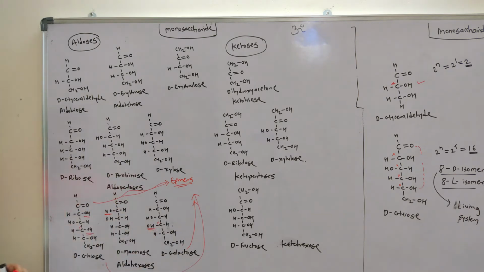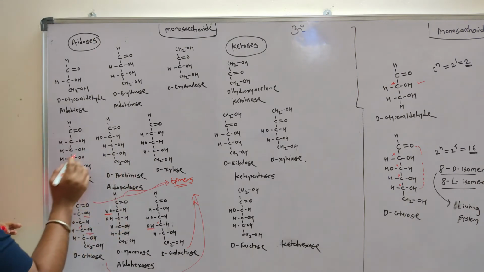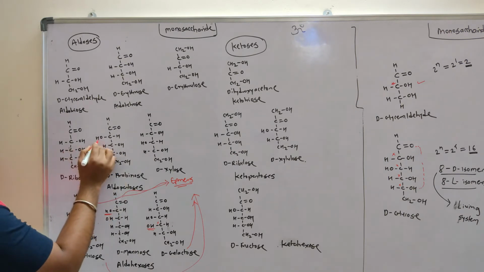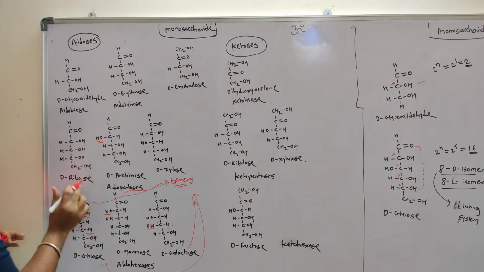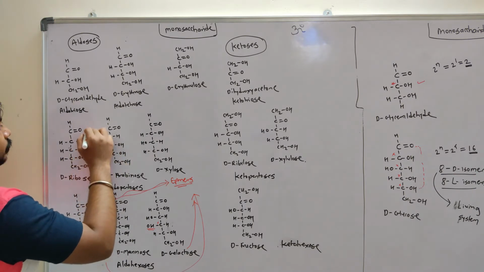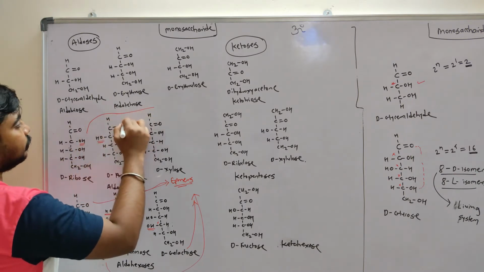So both are epimers. Same is the case for ribose and arabinose. In this case, there is a conformational change in arabinose: OH is on the left side as compared to the D-ribose, where it is on the right side. So these two are epimers of each other.